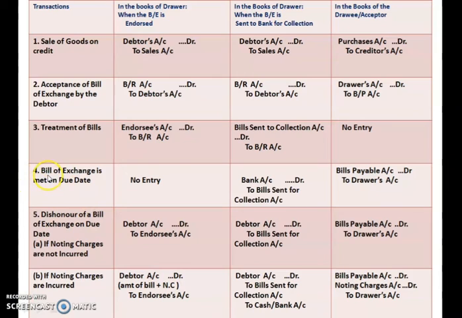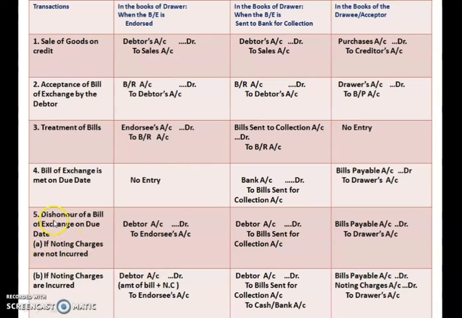And on the due date in the books of drawer, when the bill is sent for collection, the entry will be bank account debited to bills sent for collection account. Okay, so right now we have discussed that. So this is the journal entry, and in the books of drawee, what will be the entry? Bills payable account debited to drawer account. Okay, so this is the entry.